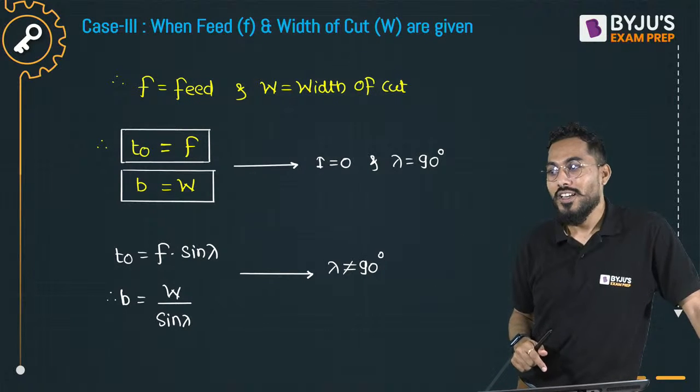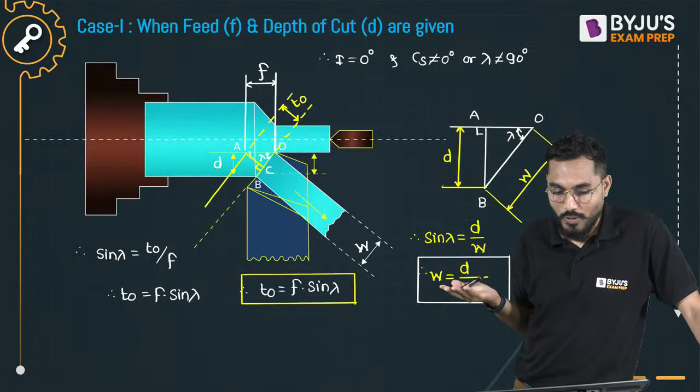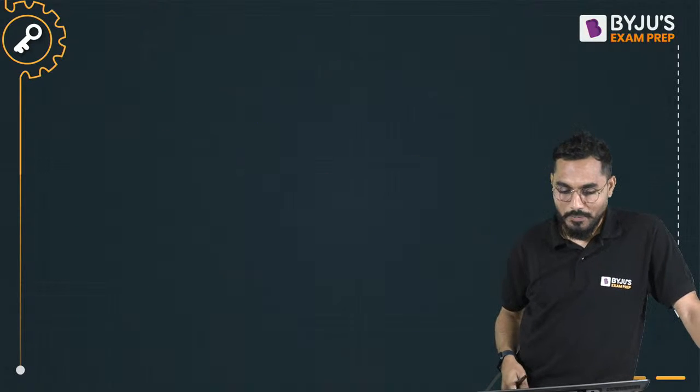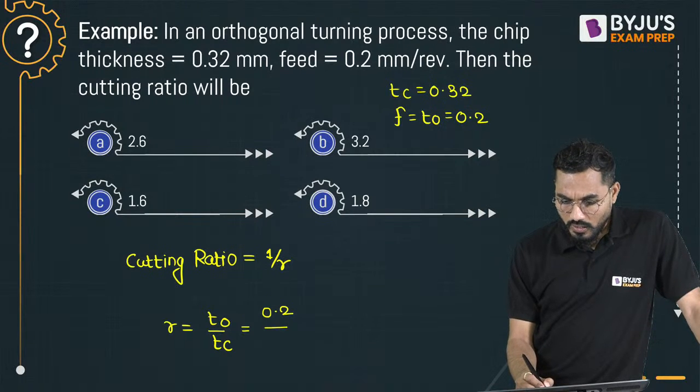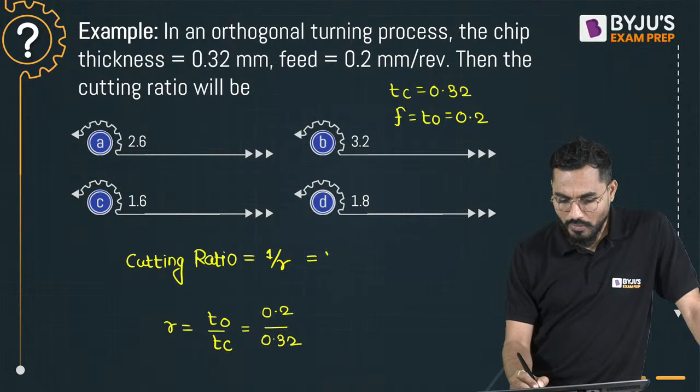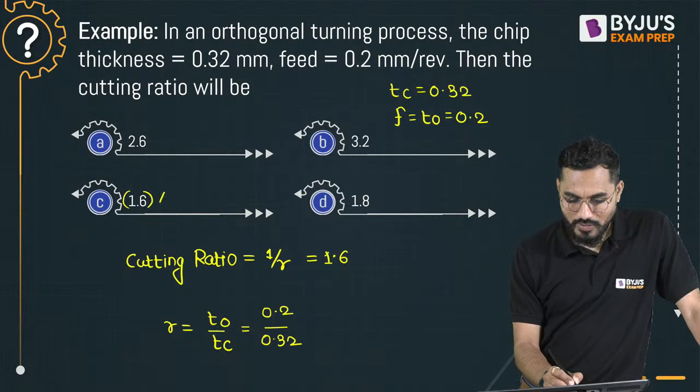Is it true? Now you will say, sir, what are you speaking about? And the answer is 1.6. Very correct, Sandeep. Right, fine. So what is the answer coming? T naught is 0.2 divided by TC, that is 0.32. But we require 1 by R. If you calculate 1 by R, you'll get 1.6. So this will be my answer.